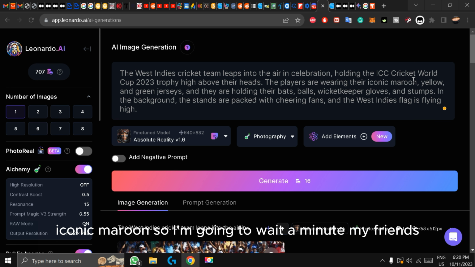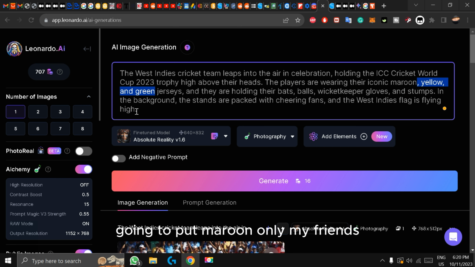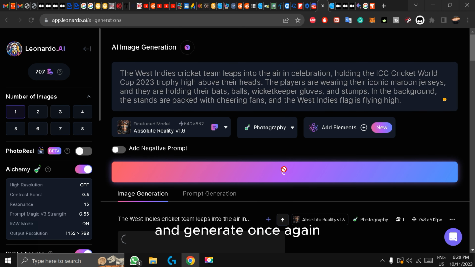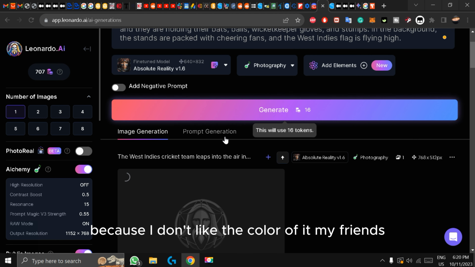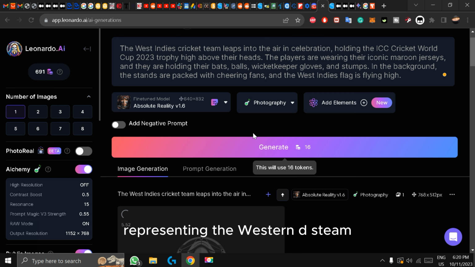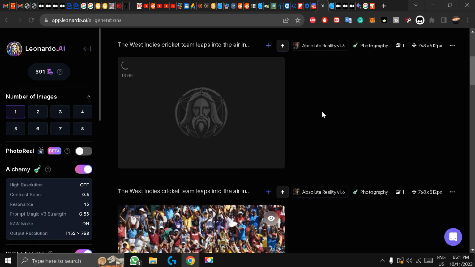Iconic maroon. So I'm going to wait a minute, my friends. I'm going to put maroon only, my friends, and generate once again because I don't like the color of it, my friends. I don't like the yellow color representing the Westindies team. And let's wait a bit, my friends.